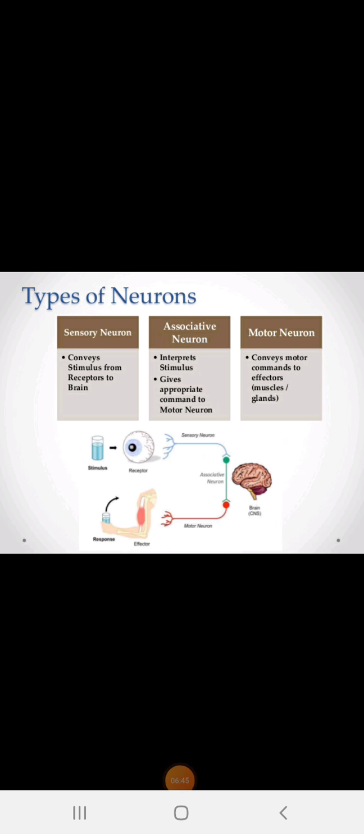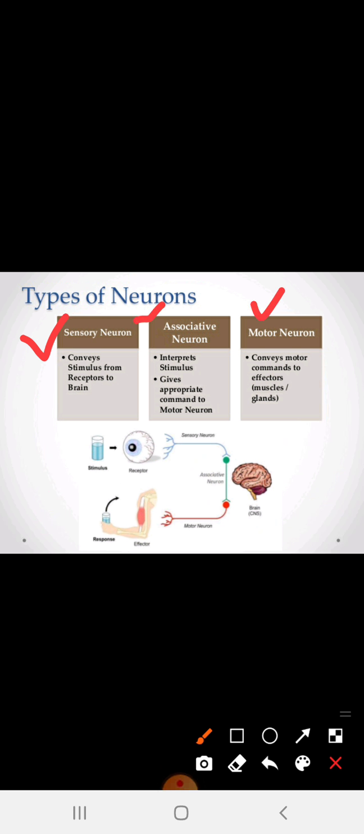Now we are going to discuss the types of neurons. Dear students, when we talk about the types of neurons, we mainly consider the sensory neuron, the associative neuron and the motor neuron. What is the function of the sensory neuron? It conveys stimuli from receptors to the brain. To understand the whole circuit, we must understand this diagram.